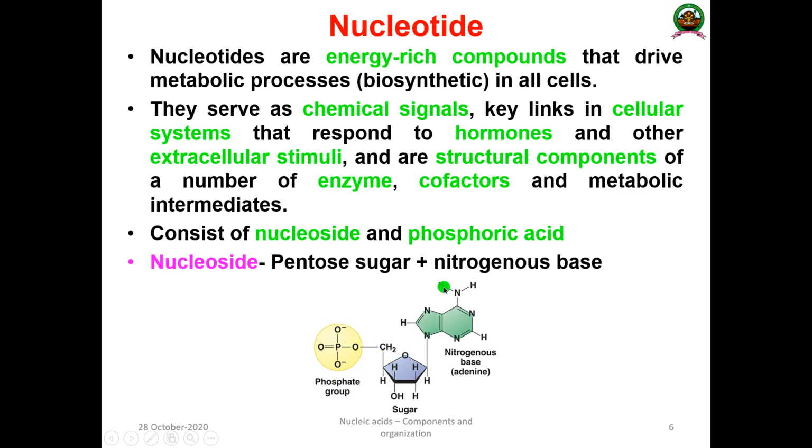So that is why I told you the nitrogenous base is connected to a sugar by a glycosidic linkage, and the phosphate is connected to a sugar by a phosphodiester bond. This is the general structure of a nucleotide, consisting of a nitrogenous base, a sugar and a phosphate group.